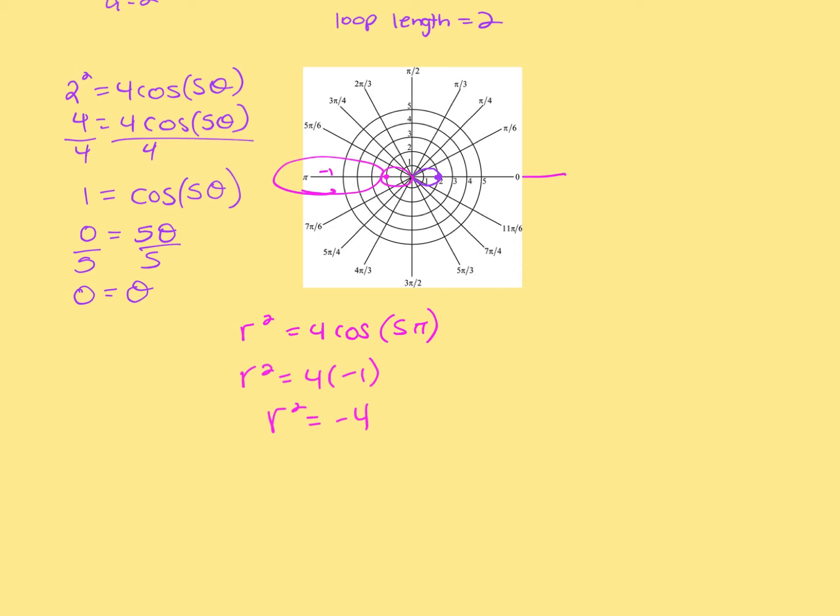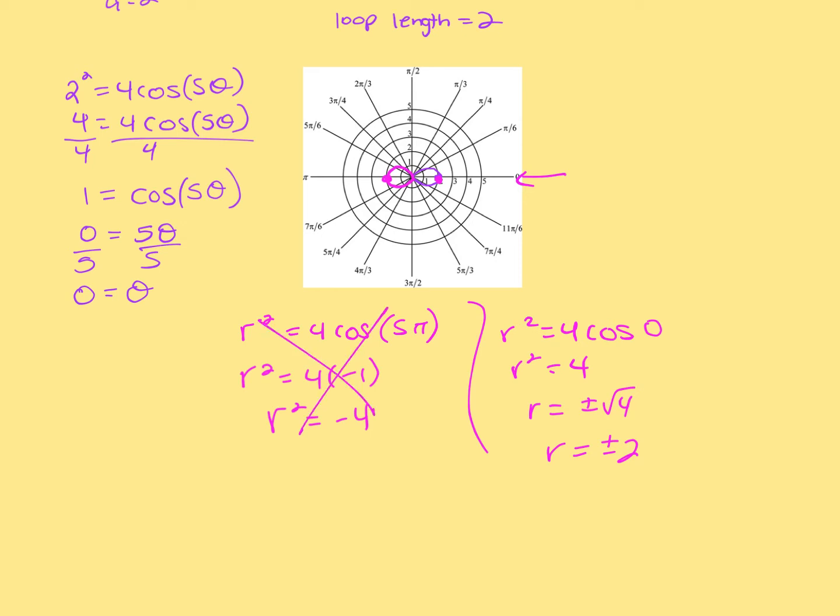If you were to plug in 0, you would get plus and minus square root of 4, which is where that second point comes from. So if I plug in 0, I get r equals plus and minus the square root of 4, and r equals plus and minus 2. And that's where both the +2 and the -2 come from. So we couldn't get it with the pi, but we can get it with the 0. The plus and minus is where that's going to happen.